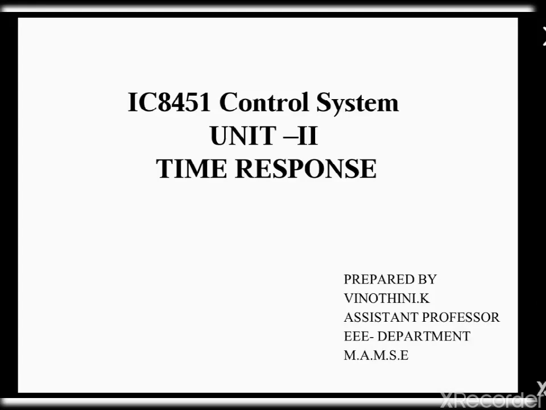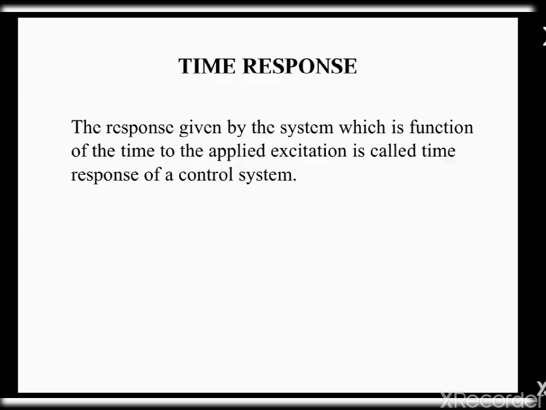Today we are going to see the second unit in control systems, that is time response. Time response of a control system means how the output behaves with respect to time. The response given by the system, which is a function of time, to the applied excitation is called the time response of a control system.